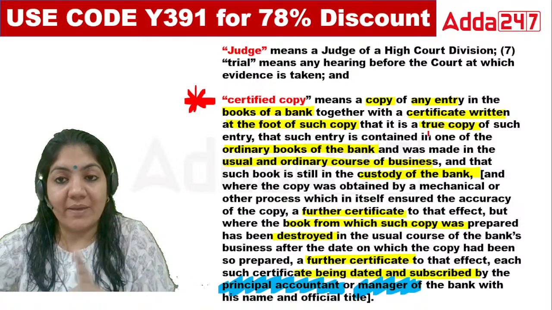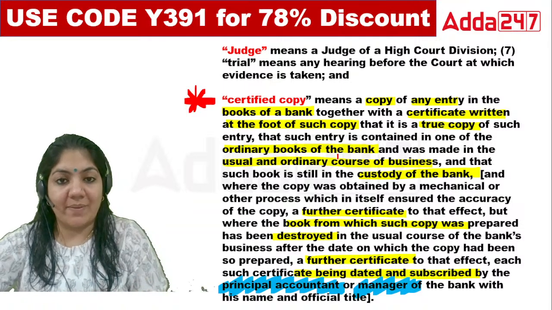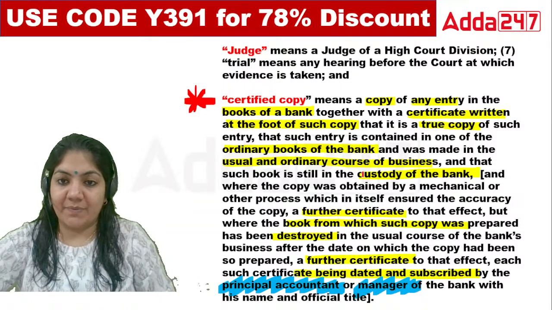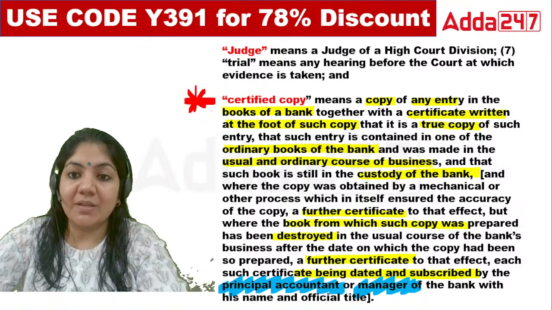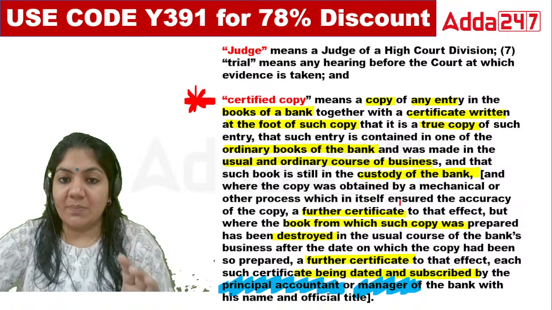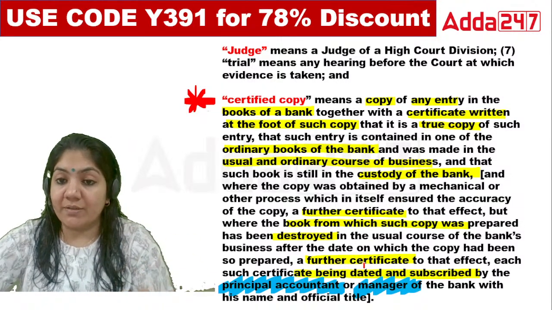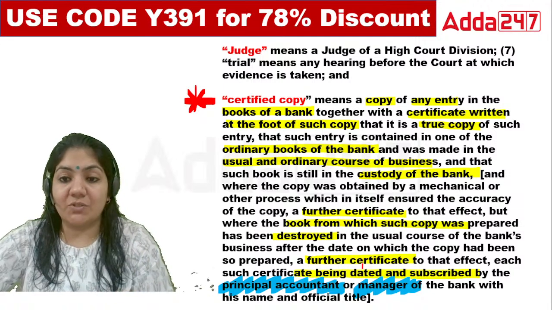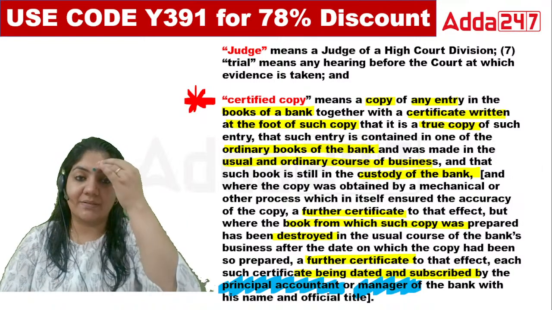So that copy will be assumed as the true copy because that copy is made in the ordinary books of the bank in the usual course of business, and it should be in the custody of the bank. Suppose that copy is destroyed; in that case, a further certificate will also come into the picture, but it should also be signed by the principal accountant and manager of the bank. That's it.